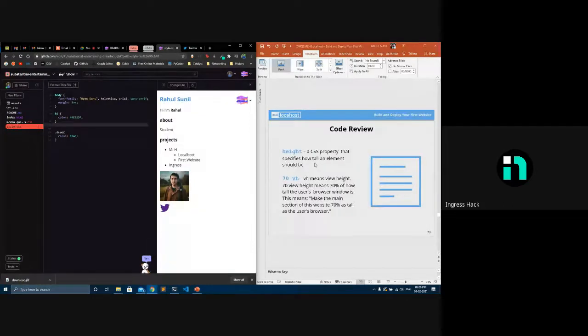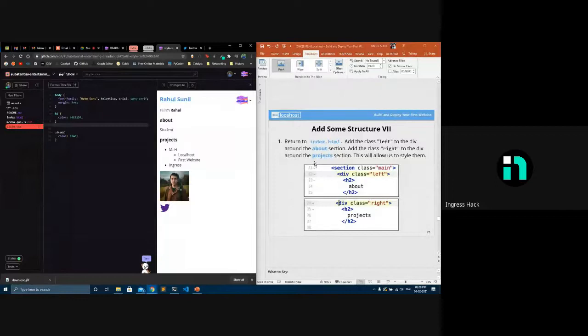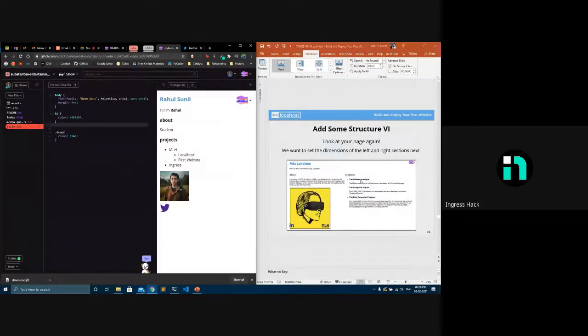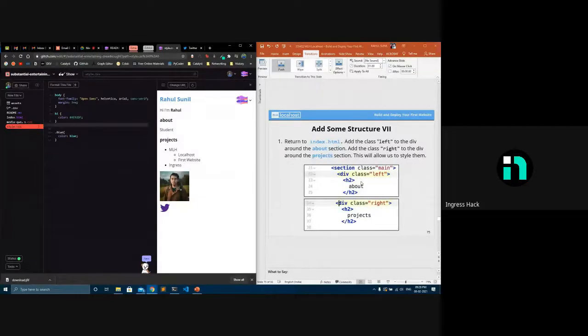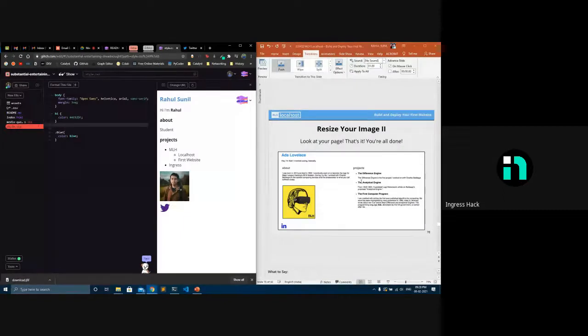Then the height, I've explained this part. When I'm adding a section for left and right, in the left I'll make the flex to the left, and in the right I'll make the flex to the right. These are for resizing, like I told, how big the image should be.